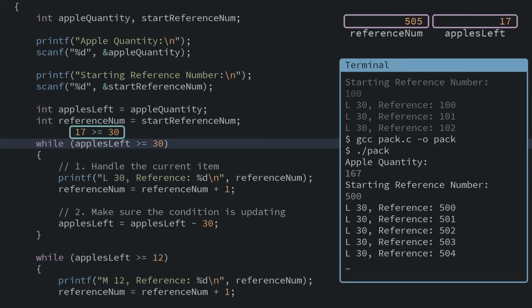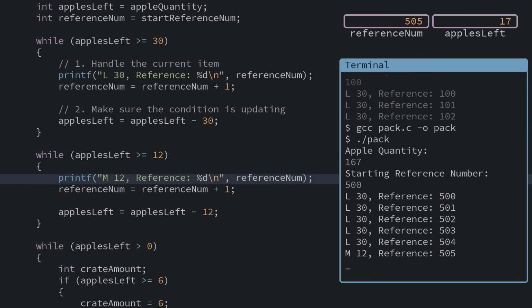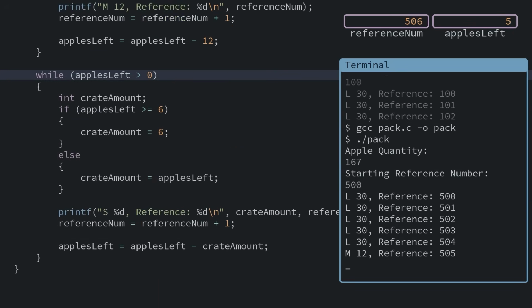17 isn't greater or equal to 30, so we'll stop looping and head down to the next while loop. We'll now check if we can fill any medium crates. 17 is greater than 12, so we go in and print our medium crate. But we only have enough for one medium crate, so on the next condition check, we're already done with this loop. Lastly, our small crate loop.